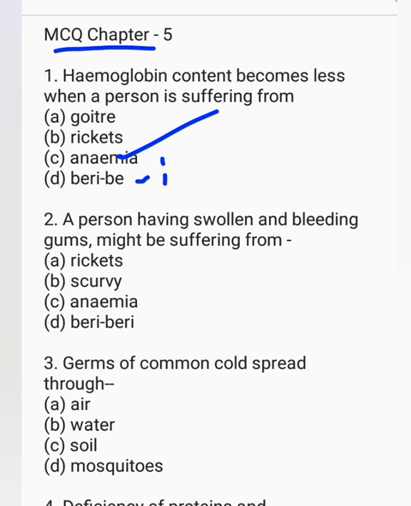A person having swelling and bleeding gums might be suffering from rickets, scurvy, anemia, beriberi. The correct option is scurvy. Germs of common cold spread through air, water, soil, mosquitoes. The correct option is air.